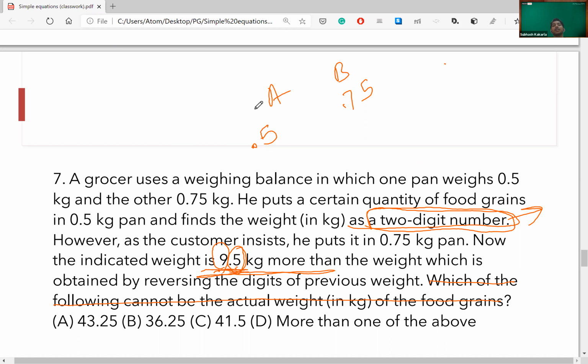Okay. There's a pan A, there's a pan B. You got this part, 0.5 and 0.75. So if I move from pan A to pan B and then again from pan B back to pan A, 0.25 is added one time and subtracted one time. That will give me the difference of 0.5 that is mentioned here in the question. The 0.5 comes from that part. This part is clear?